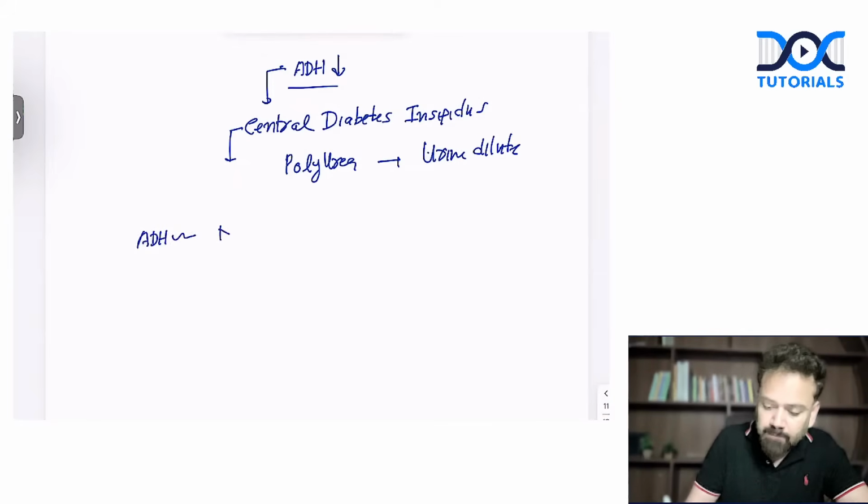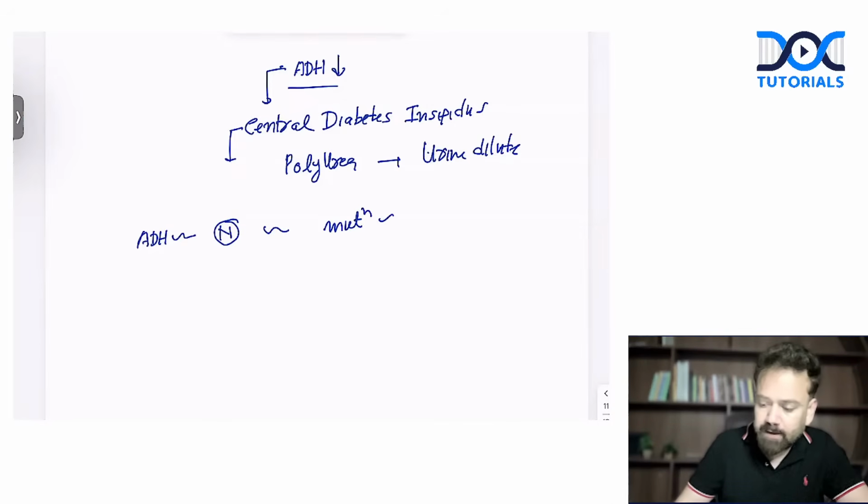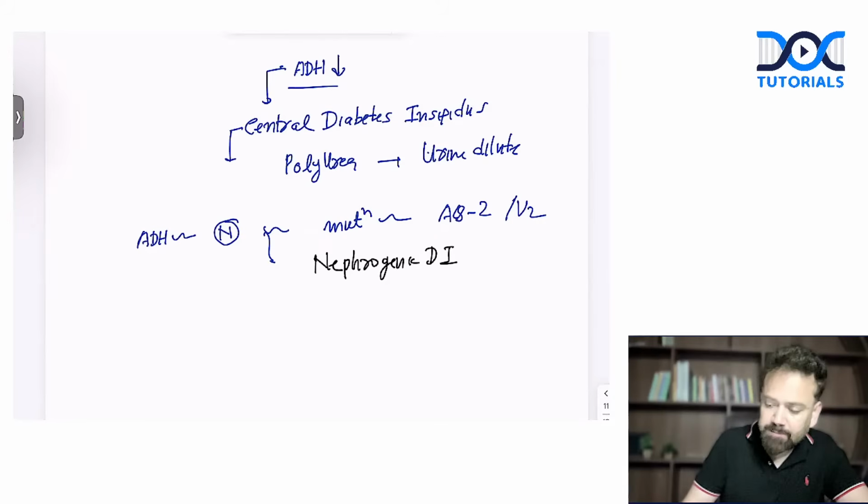On the other hand, if ADH is perfectly normal, but there is a mutation of aquaporin 2 or the V2 receptor, this is called nephrogenic diabetes insipidus.